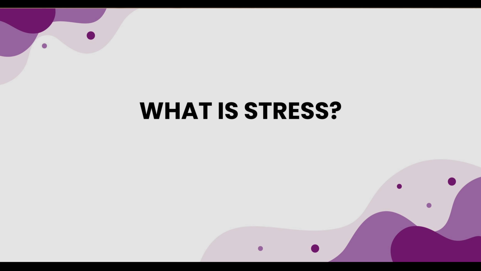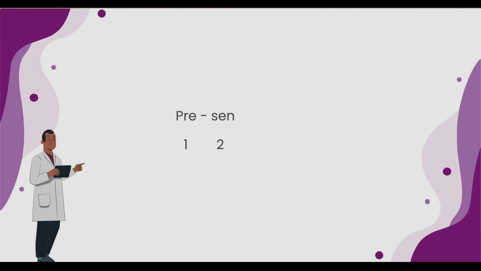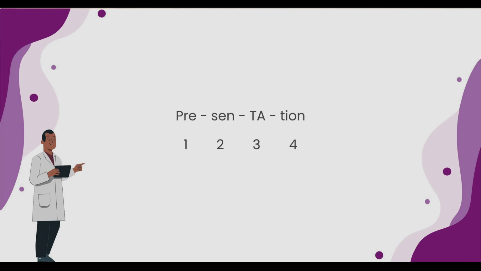So first, what is stress? Linguistic stress is a prominence relation between syllables. Just like we can count the number of syllables, presentation, that's 4 syllables, we can also identify which syllable is the most prominent or emphasized. So which of the 4 syllables in presentation is emphasized? Presentation, the third. Stress is relative emphasis.